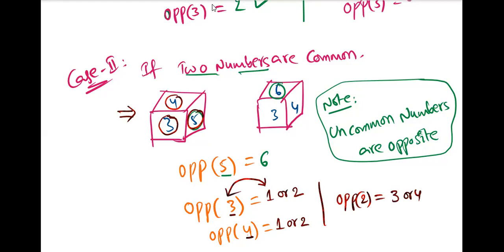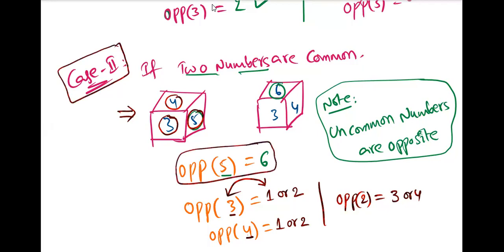Okay. So for case 1, we cannot find a proper unique number? Yeah, case 2 purpose is this one. What is the purpose? Uncommon numbers are opposite. Yeah, when we have to use the shortcut, when two numbers are common in two positions, then uncommon numbers are opposite. That is the shortcut. And for the other two numbers, our answer should be can't say.